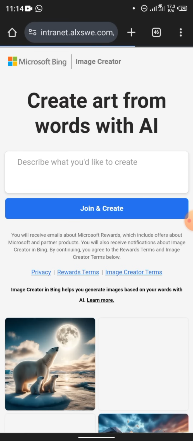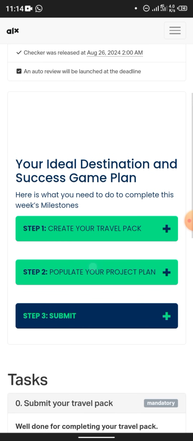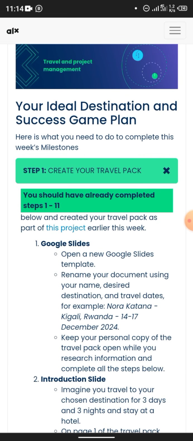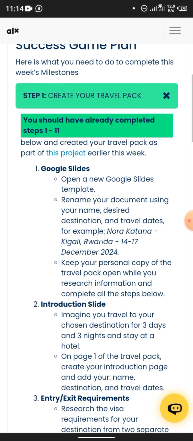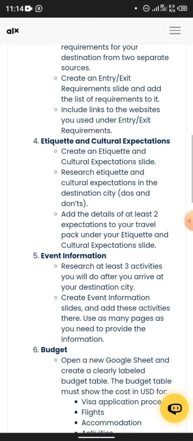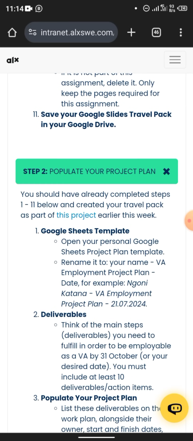Let me go back to the portal, to the server now. So the first step is to create your travel pack. If you click this, you see all the things you are supposed to do. This one is just Google Slides. You have to work on the Google Slides. This one is the main work. Why this project plan?